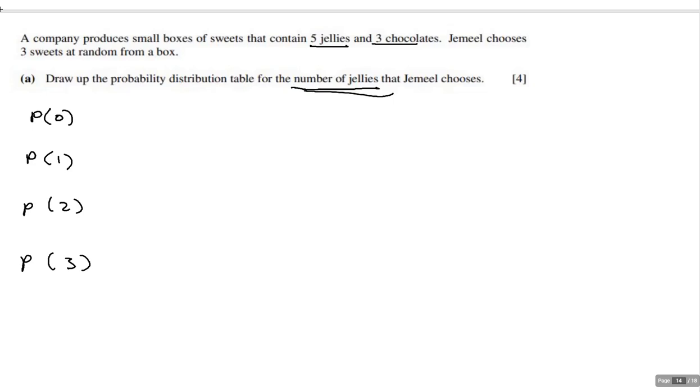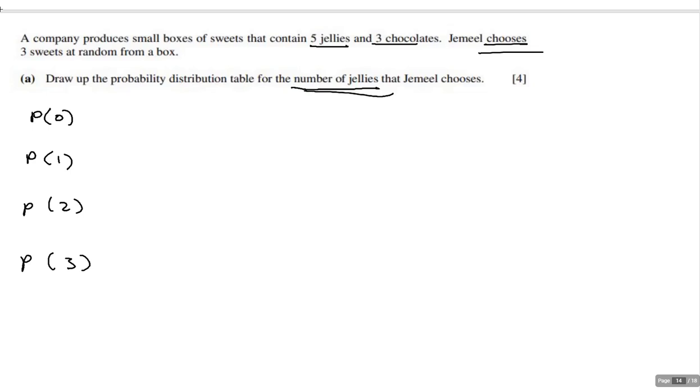So basically, when I'm setting up this table, these are the things that are going to go across the top, and then I need to find the probability of each one of those things happening. All right, so let's think about it. And I know the reason I chose this. You can do this, but what I like about this is that we can use combinations to do this. Whenever you have a situation where they're finding probabilities and they are choosing or selecting things out of these possibilities, well, let's try this.